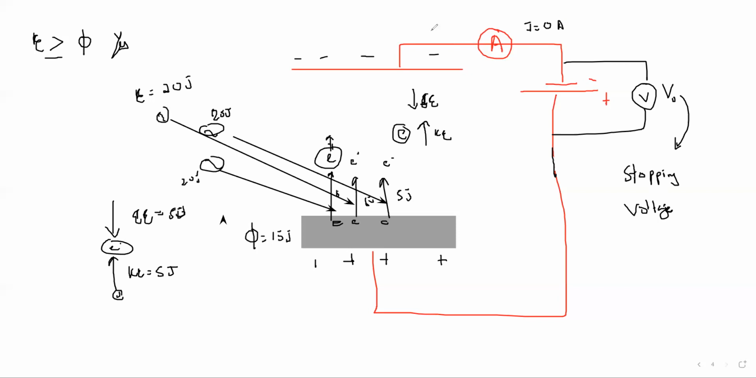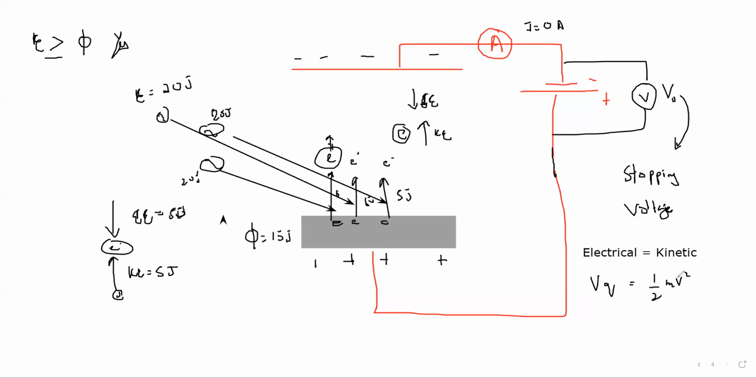And under what condition do we have the stopping voltage? The stopping voltage is when the electrical energy is equal to the kinetic energy. And what is electrical energy? Electrical energy is voltage times charge. And what is kinetic energy? It's half mv squared.